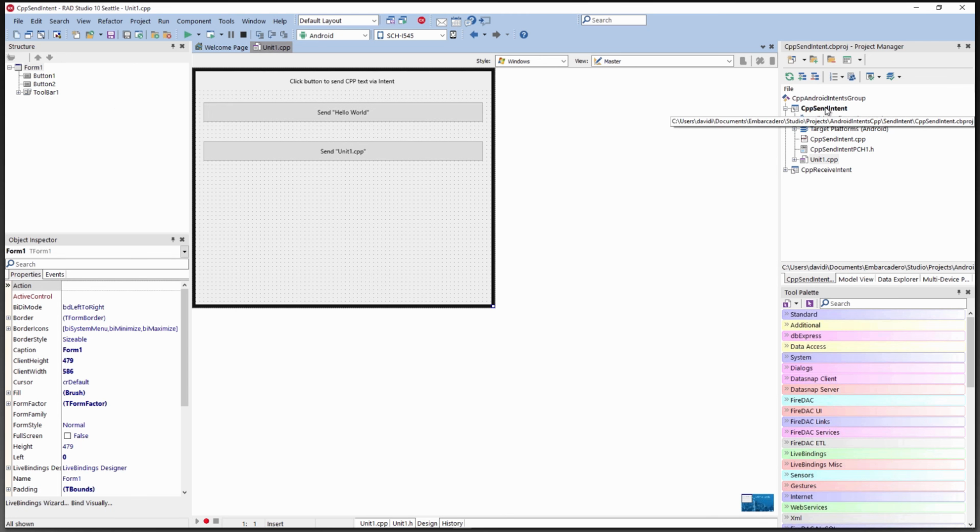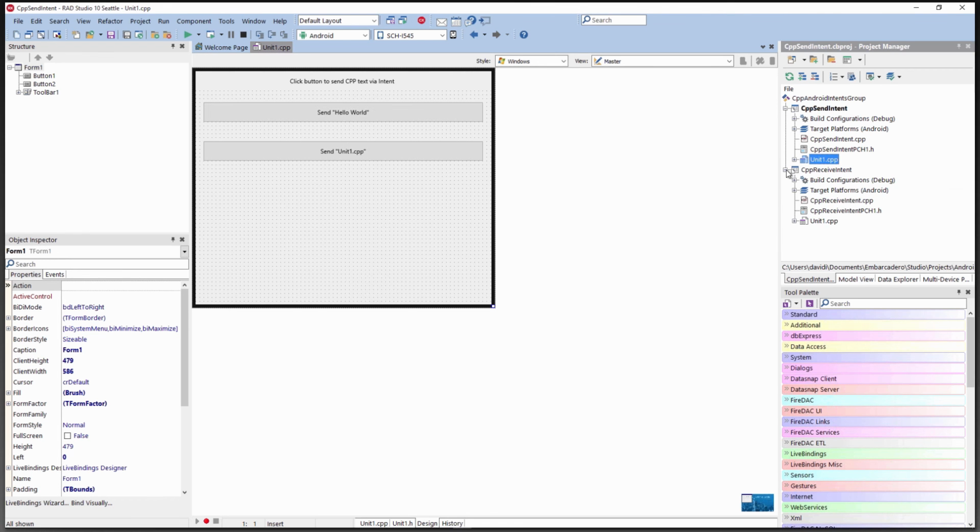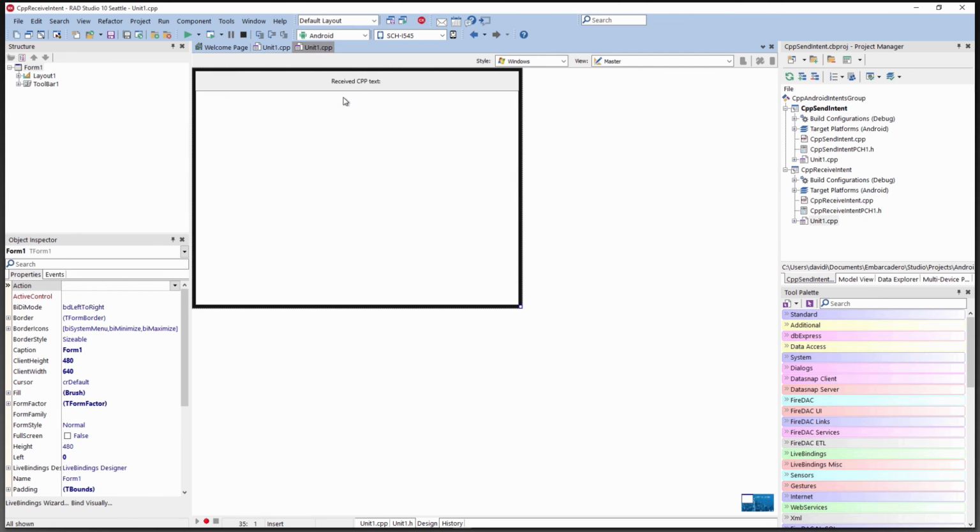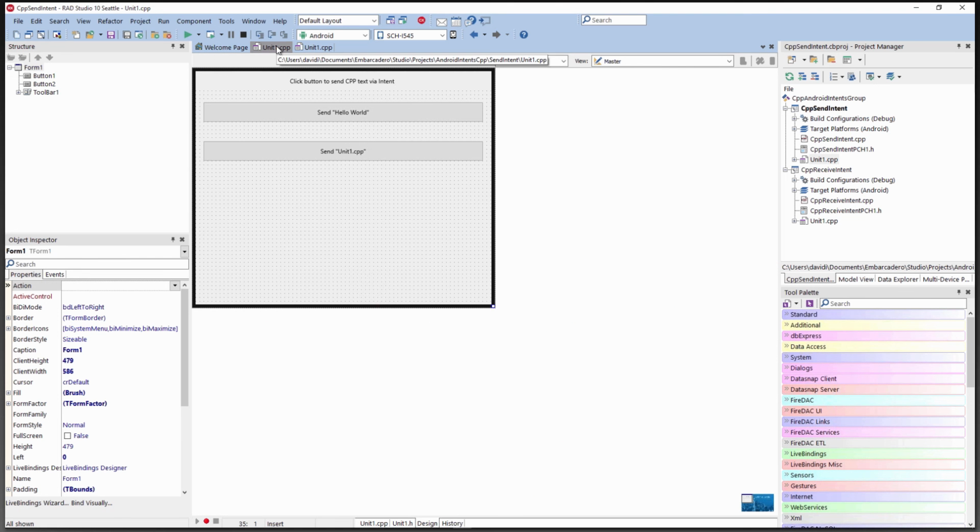So here we have a C++ project group for an Android Intent example. Got a sender and a receiver. So Darren, why don't you tell us a little about these applications? The Android Intent system, you can kind of think of it as being similar to ShellExecute on Windows. It's what does inter-process communication. Whenever an application launches, it launches with a particular intent. By default, the standard intent is a launch intent, which just basically starts the front page of the application. That's what the default Android process loader does.